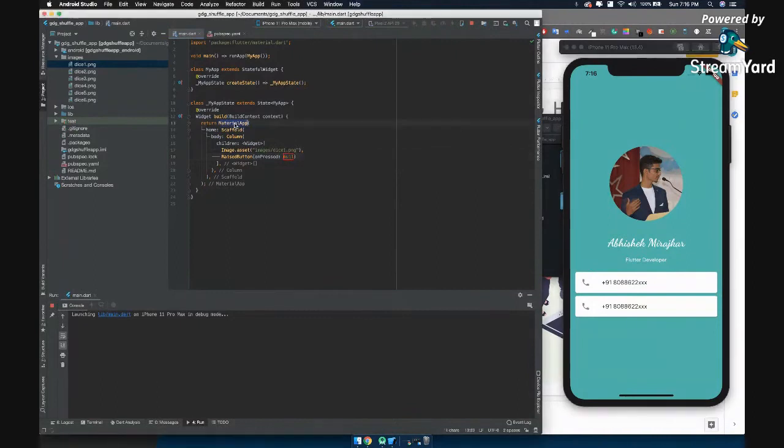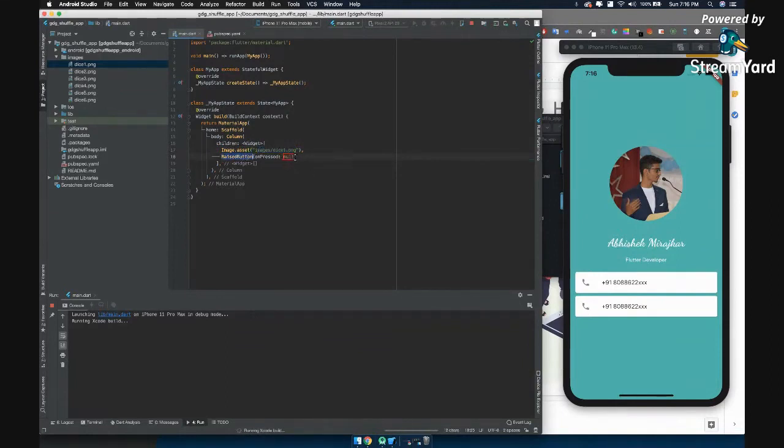We are returning a MaterialApp. Inside that there's a Scaffold. What is Scaffold? A white sheet, and inside that we have drawn a Column, and inside the Column we have two different widgets. One is an Image widget, and another is a Button widget. What will Image do? Image will produce an image in front of our screen, and what will Button do? It will give us some functionality, right?